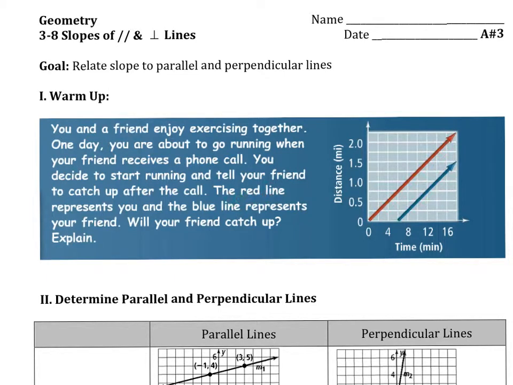So the red line represents you, and the blue line represents your friend. So at 5 minutes, they're at 0. But at 12 minutes, they're here at 3/4 of a mile. Okay, so will your friend ever catch up?